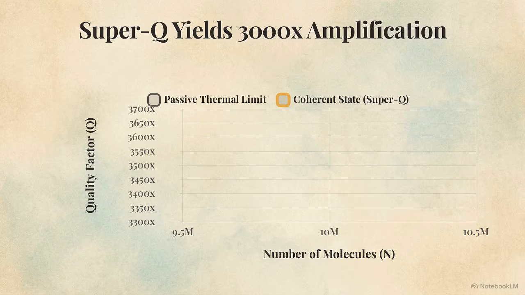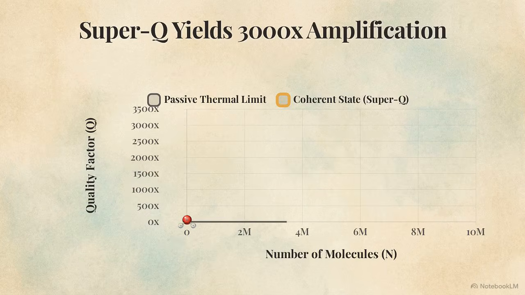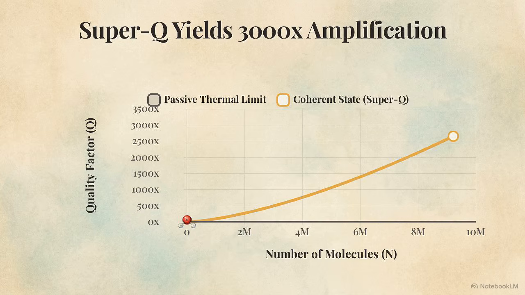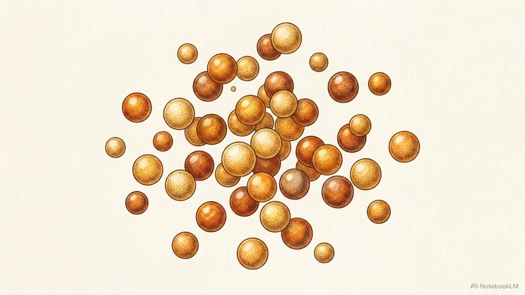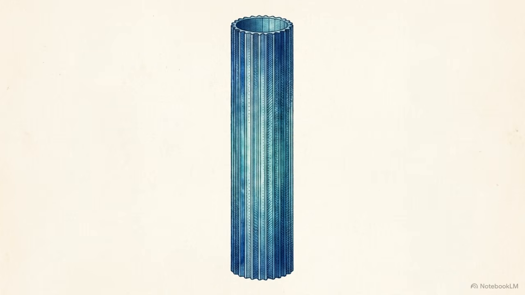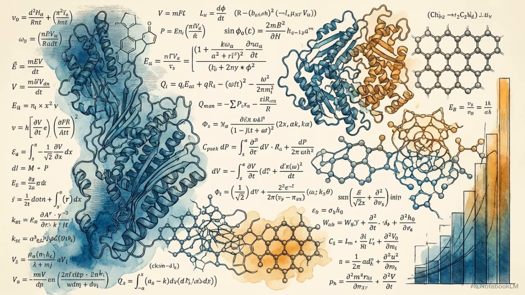This chart illustrates the result. The flat line at the bottom shows the baseline thermal efficiency of standard molecules. But inside a coherence domain, the collective interaction energy scales exponentially, generating a quality factor 3,000 times higher than the passive thermal limit. The geometric valve has successfully taken weak isotropic heat and converted it into a highly focused, self-trapped electromagnetic field. All of this math takes place at the quantum and molecular scales.